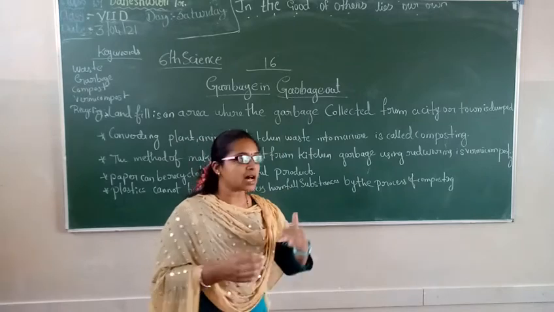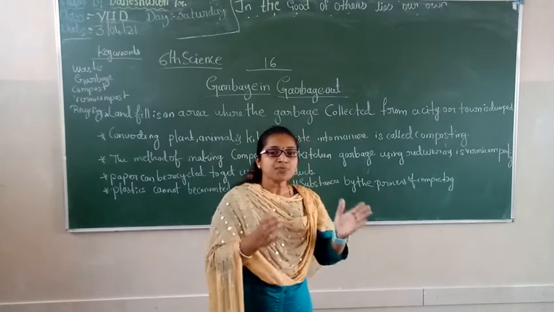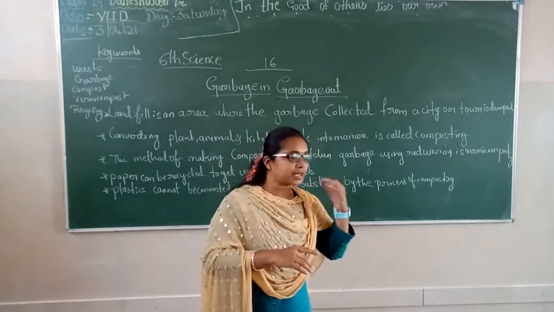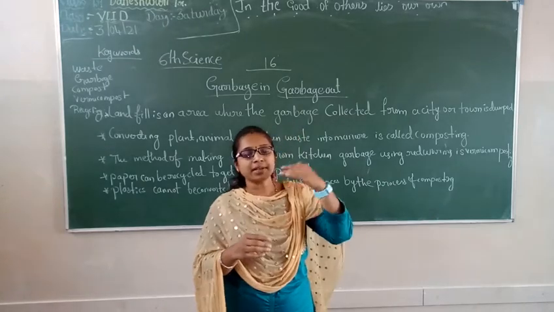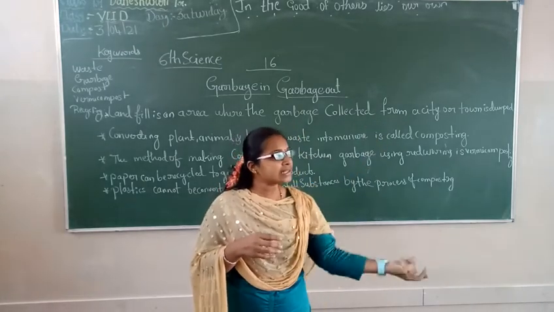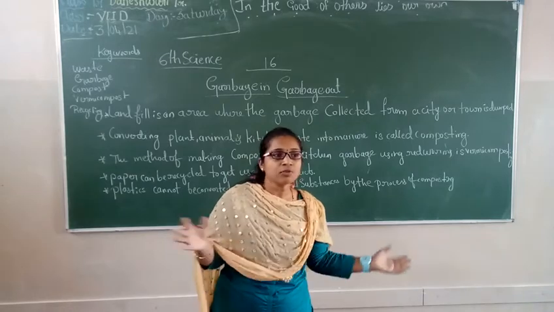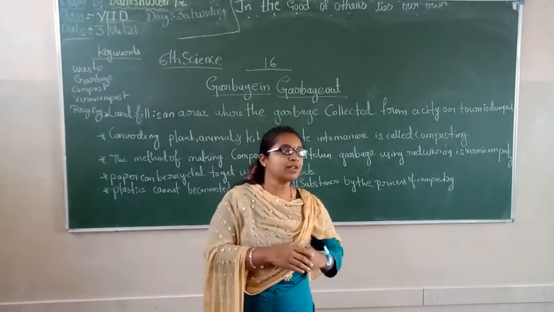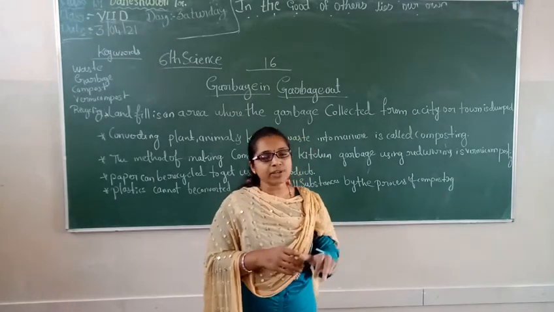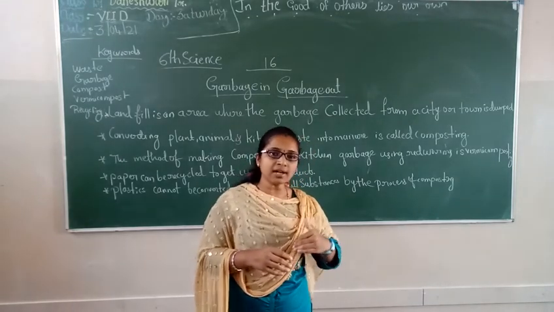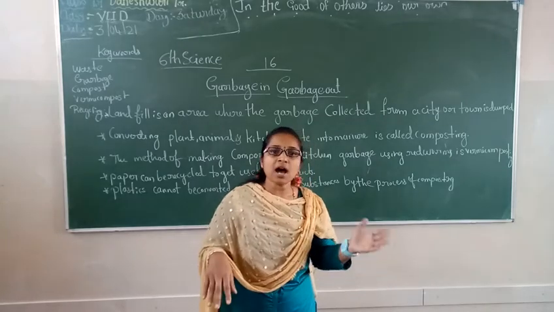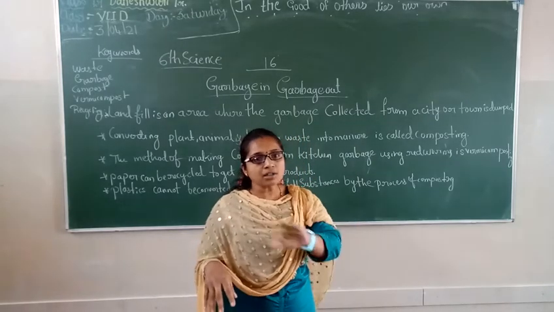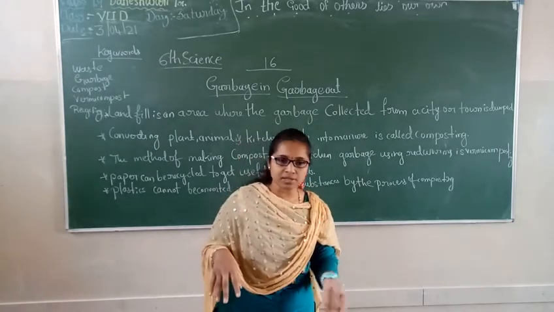And the last thing to take care of: we can observe outside that tree leaves fall down. We collect all the dry tree leaves and burn them. Instead of doing that, we can dig a pit and put all the dry leaves in the pit.